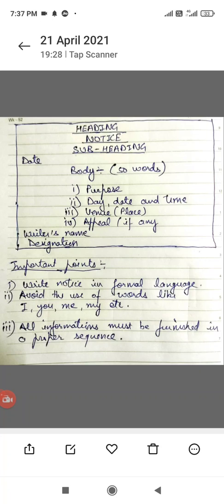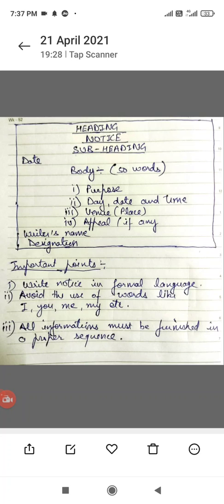First comes heading of the institution on the behalf of which we are writing the notice. For example, on the behalf of the school, a principal writes a notice. So the name of the school will come there. Second, in the second line, we have to write down notice. In fact, we are writing notice, so a proper heading of notice is to be written. It is required here, NOTICE, notice.